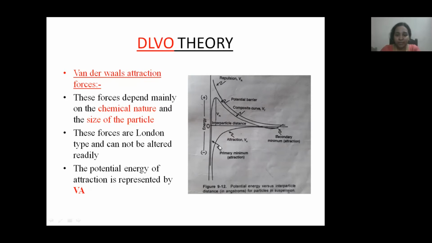In this figure, you can see VA. This down curve represents the potential energy of attraction, and it is indicated by the letter VA.